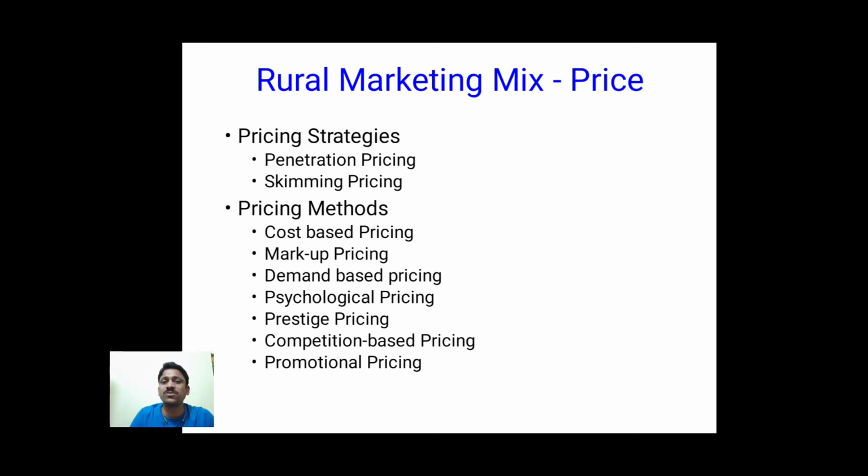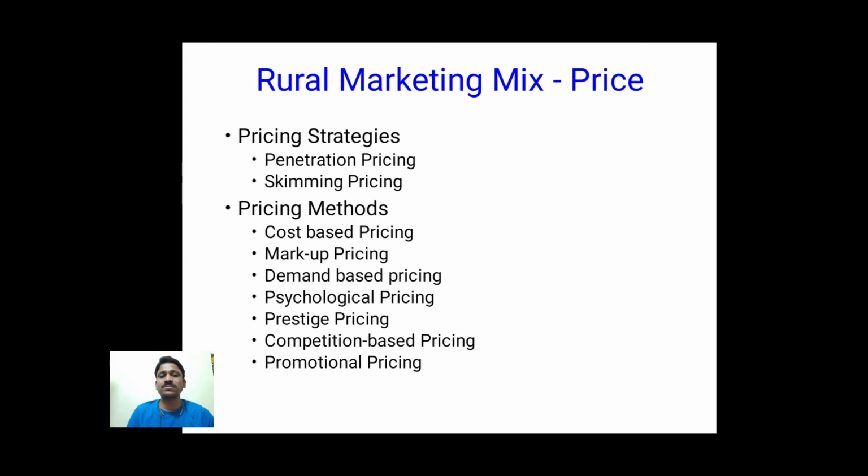Cost based pricing is only based on cost: how much cost is there and how much profit is required, so cost plus profit will be our price. Markup pricing: we fix some markup amount, the margin we need on overall products, and we add it to the entire manufacturing cost and transportation cost, so we fix our price. Demand based pricing: if there is more demand, we increase the price; if there is less demand, we decrease our price, irrespective of our cost.